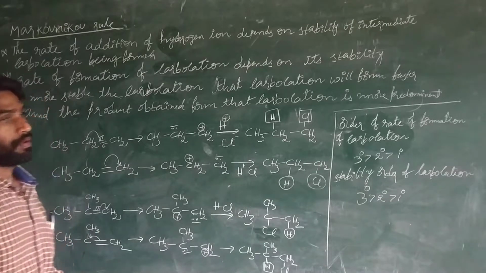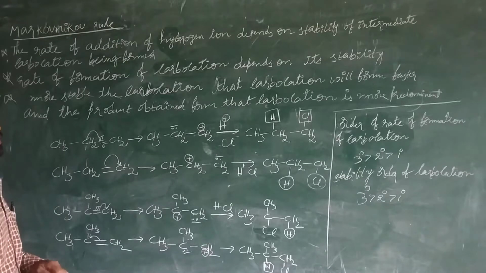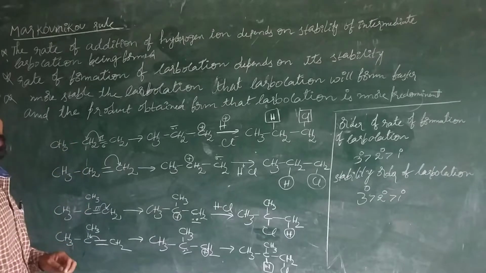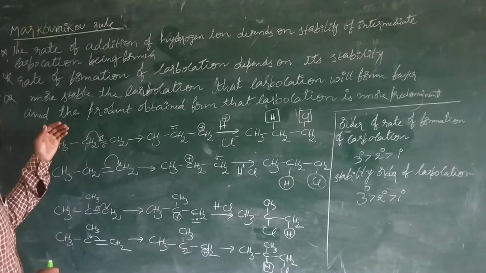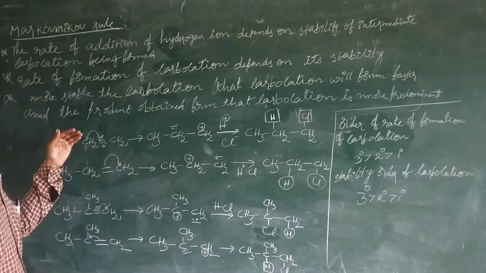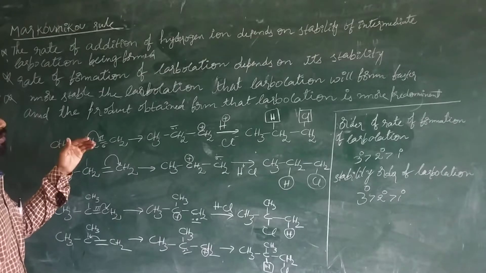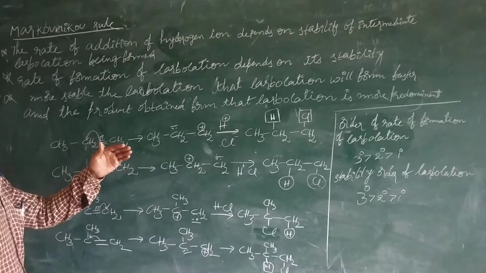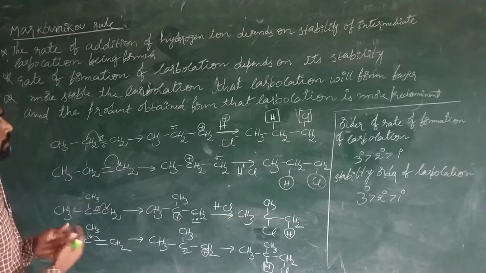Now, let me discuss the working of addition. In our last section, we discussed what Markovnikov's rule is. According to Markovnikov, the acid halogen attaches to the carbon, and to the double bonded carbon that already has more hydrogens, only the hydrogen of the acid halide gets attached. That we explain, for example,